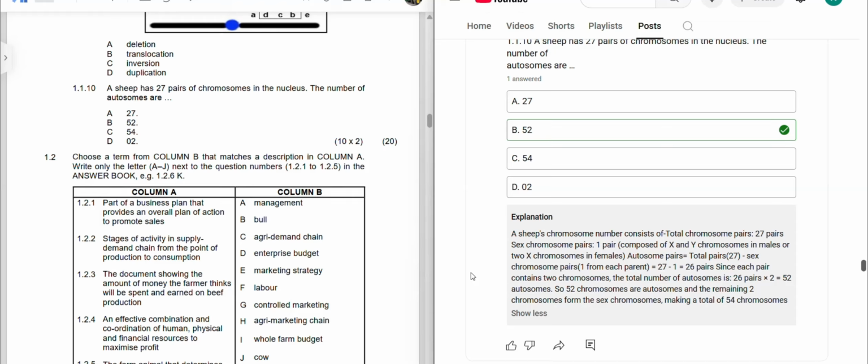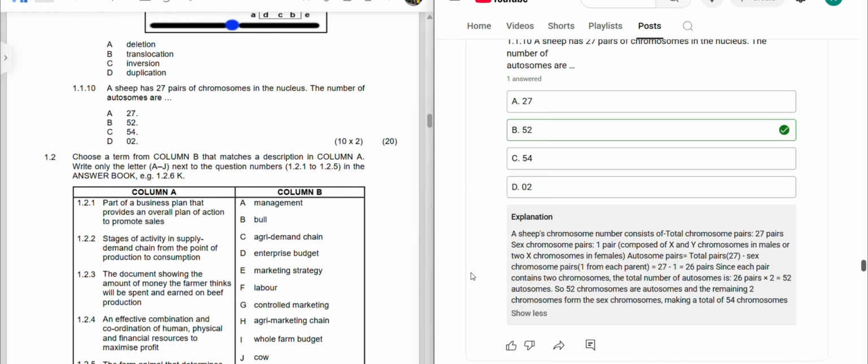So the autosome pairs are equal to the total pairs, and here the total pairs we have is 27. To get the autosome pairs, we take the total pairs, in our case 27, and minus the sex chromosome pairs.